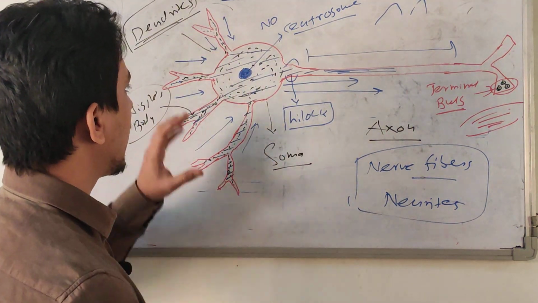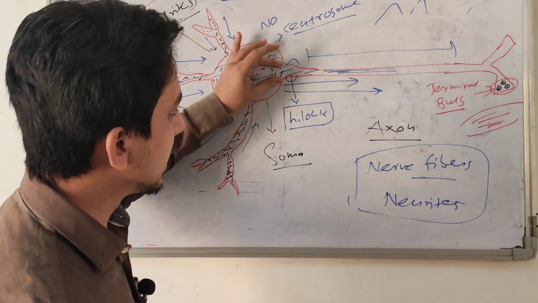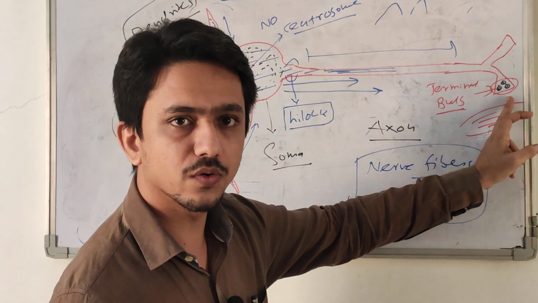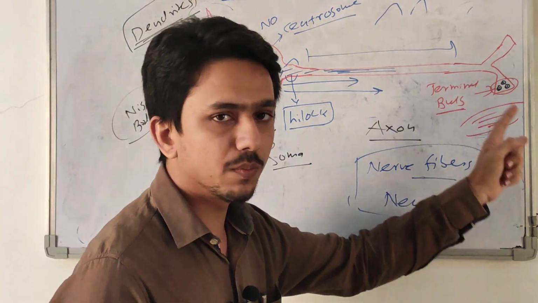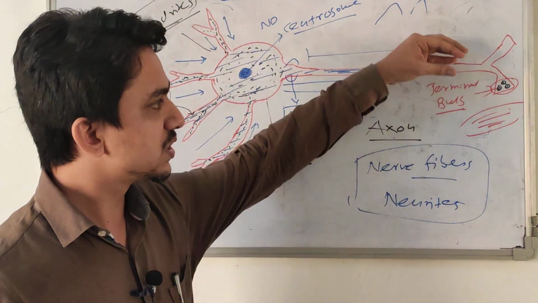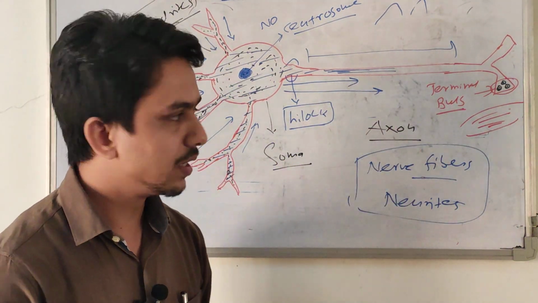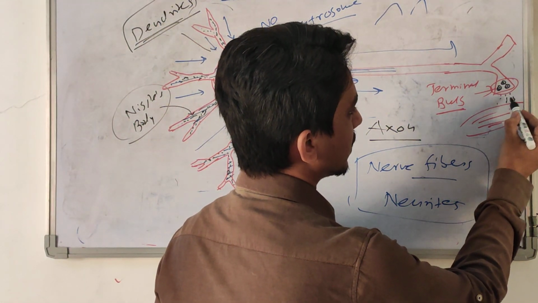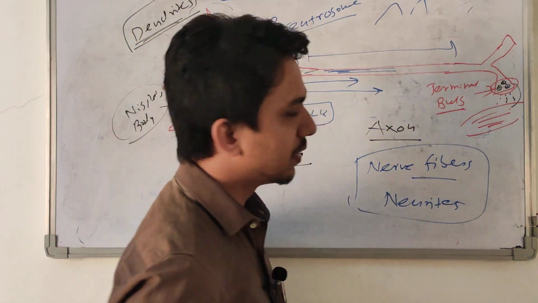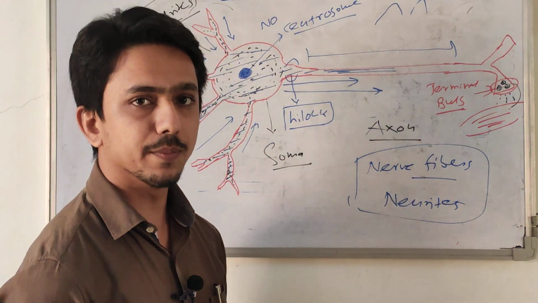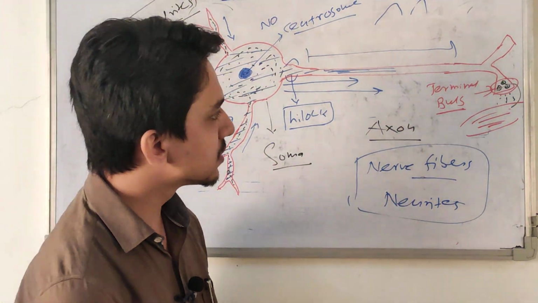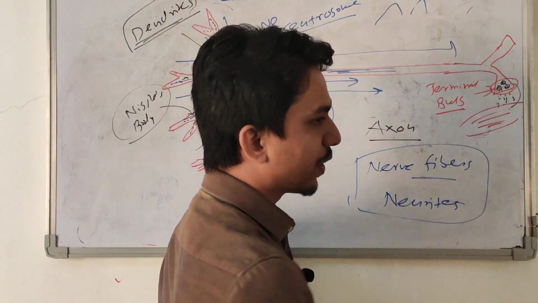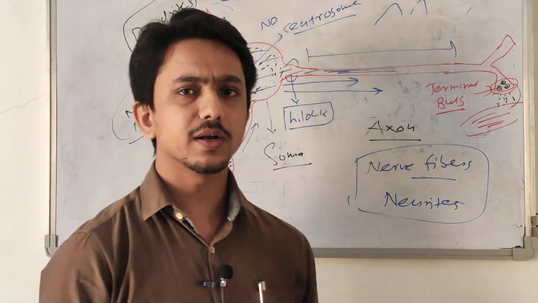Whenever an action potential travels along the axon and reaches the terminal part of the axon, the terminal bulbs, at that time the neurotransmitter is released. They release the neurotransmitter here, into a microscopic gap. This is called the synapse. The neurotransmitter is released in the synapse and acts on further neurons or effector organs.